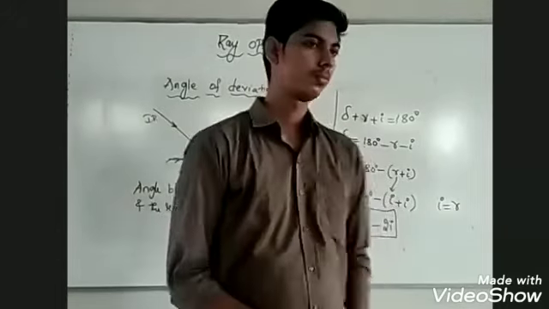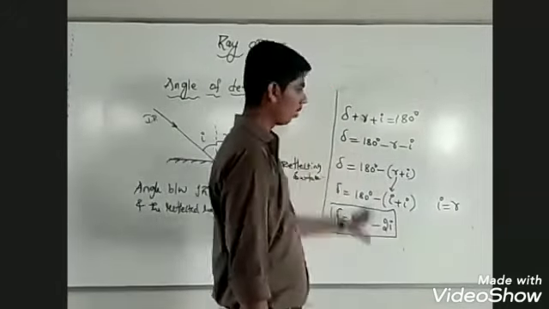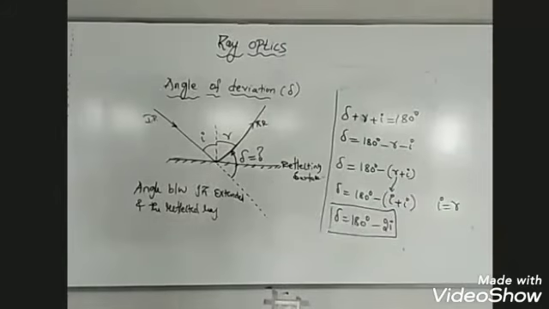Is this clear? How we calculated the angle of deviation? Is it clear how we calculated the angle of deviation? See, this was a straight line.